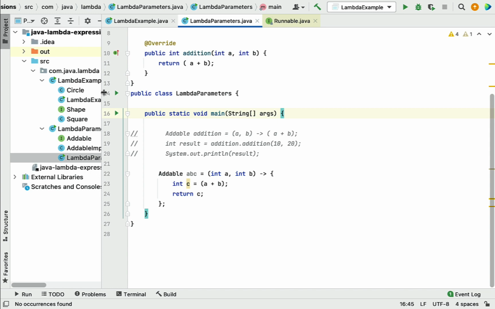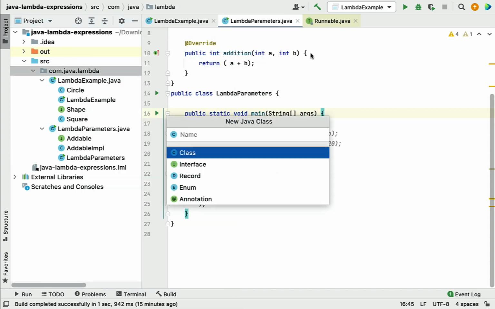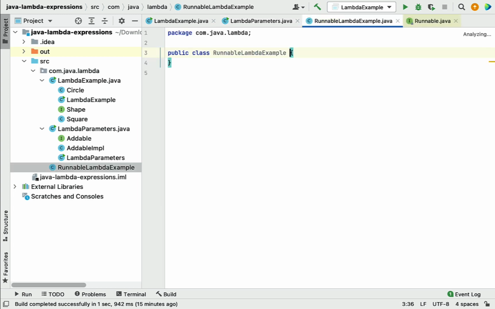Go to the package, right click on the package, New, and then choose Java Class, and let's give the class name as something like RunnableLambdaExample, and hit enter. Now first we'll see how to write the code using the traditional way, and then later we'll see how to write the same code using a lambda expression.